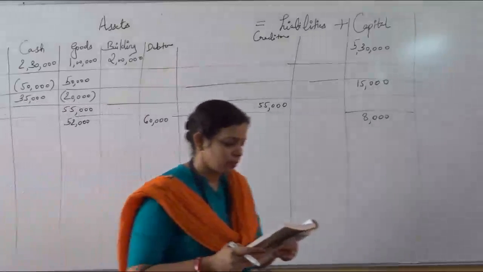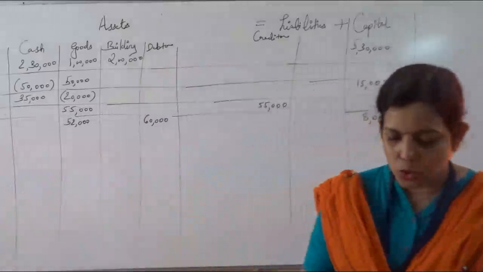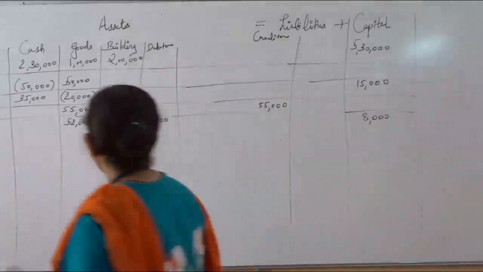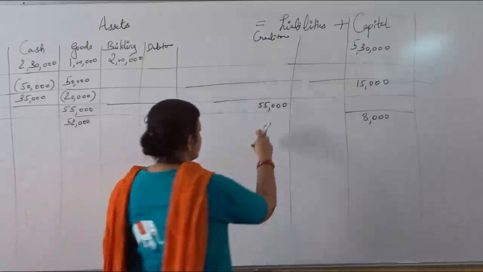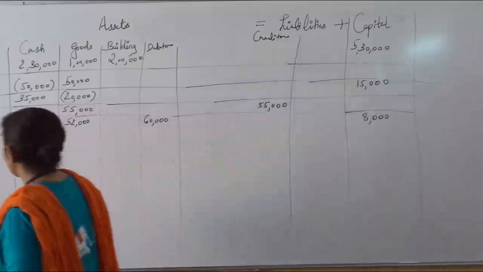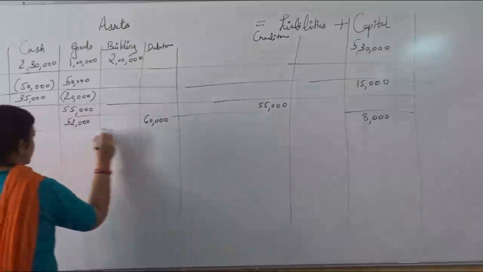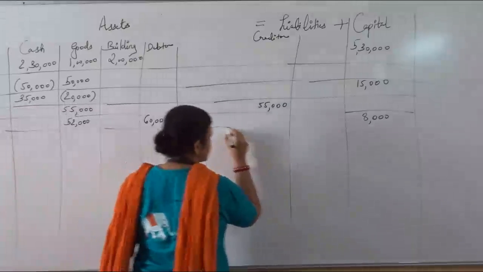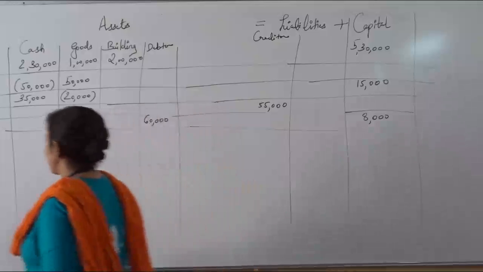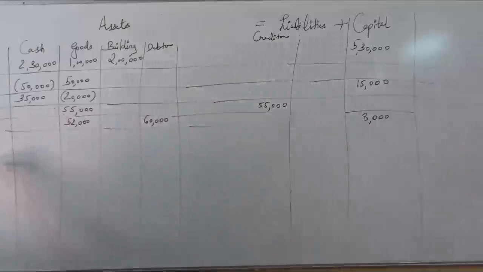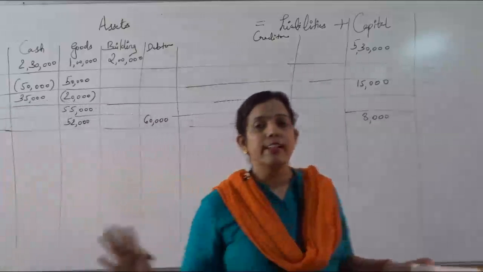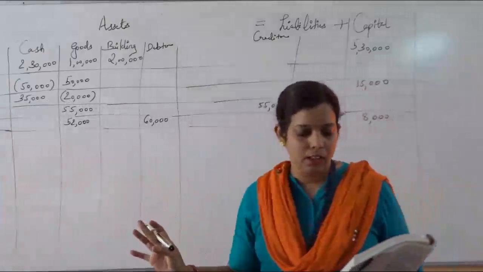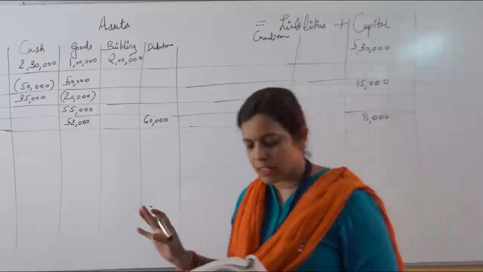Then next one, paid cash to Rahul in full settlement. Cash is paid to Rahul. How much cash has to be paid to Rahul? 55,000. But now in this transaction, you can see how much is paid. How much cash is paid? See, just 53,000 is paid instead of 55,000, and that also in full settlement. इसका meaning बाद में और कुछ नहीं मिलने वाला है. Okay, name will be cancelled from the books.